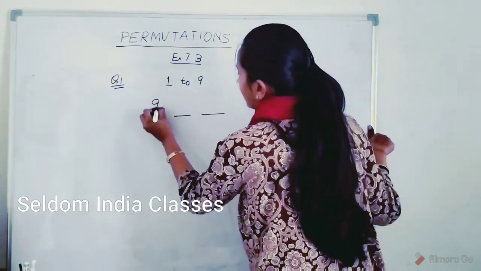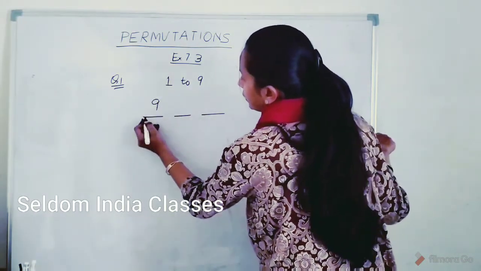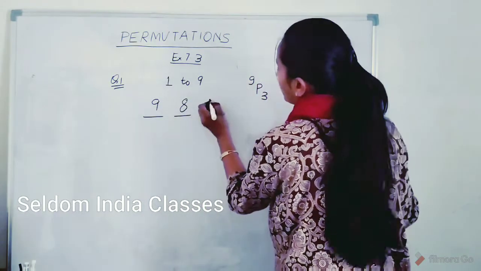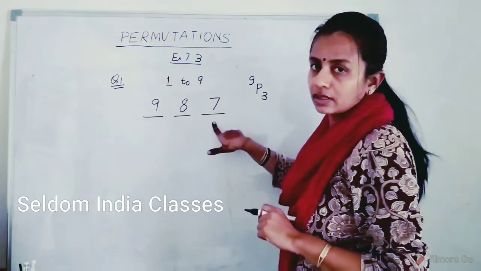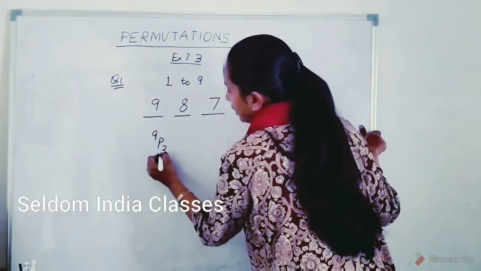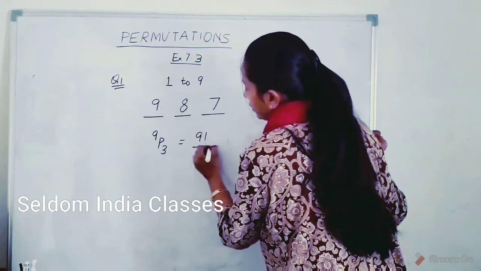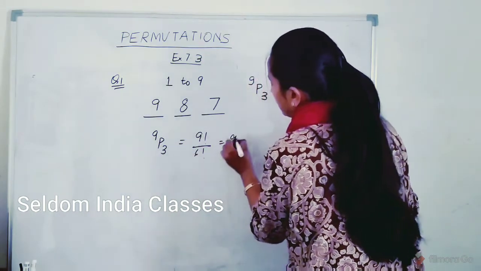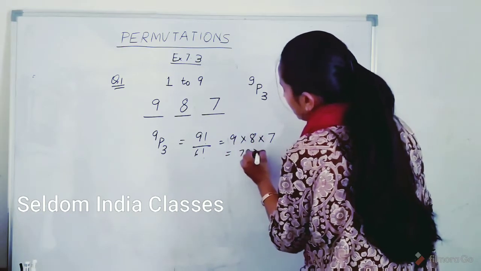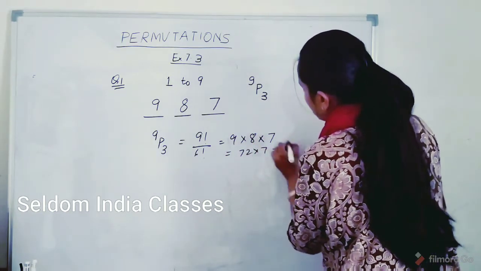For the first place we have 9 digit options, for the next we have 8 options, and for the last we have 7 options. So 9P3 is 9 factorial by 6 factorial, that is 9 into 8 into 7, that is 72 into 7, which gives us